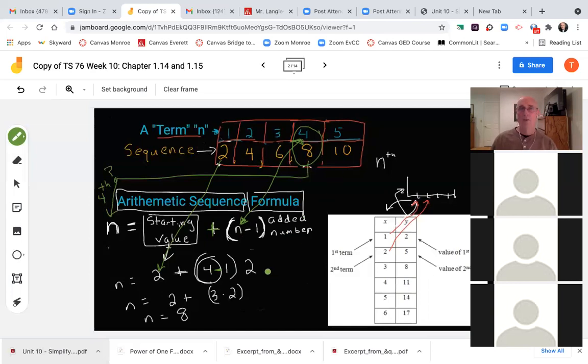So now let's simplify our formula. I've got the starting value of 2 plus 4 minus 1 is 3, times 2 is 6, right? So this becomes 6. Okay, so I've got 2 plus 6 is 8. Bingo. So our fourth term in the sequence, if they wanted us to solve for the fourth term and I used this formula, would give us 8. And sure enough, looking at the sequence, oh yeah, it was 8.